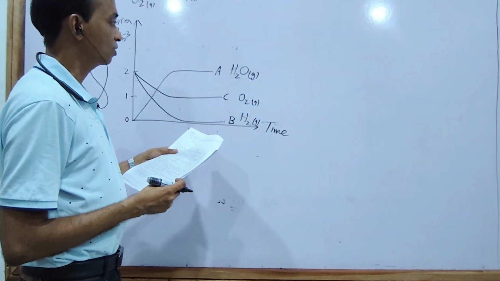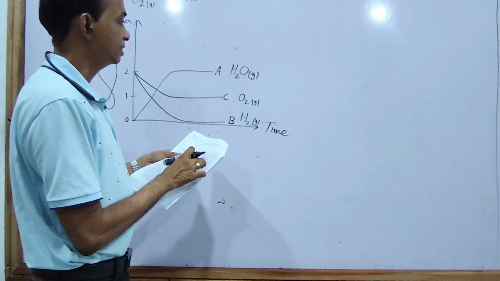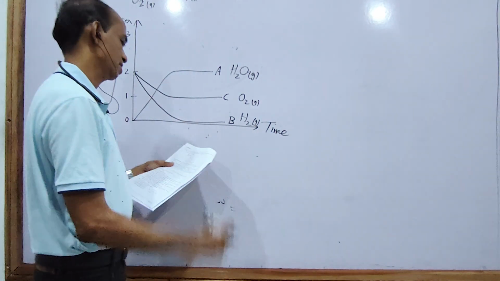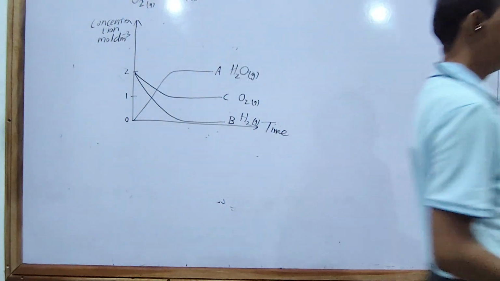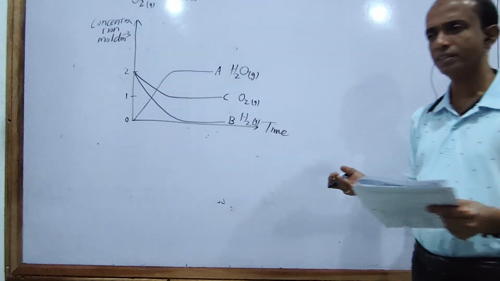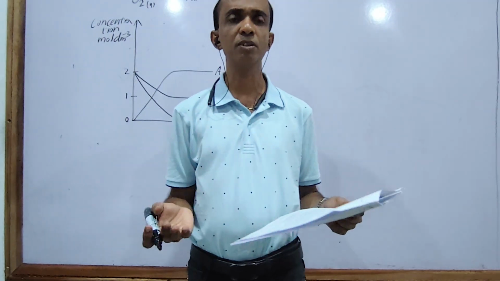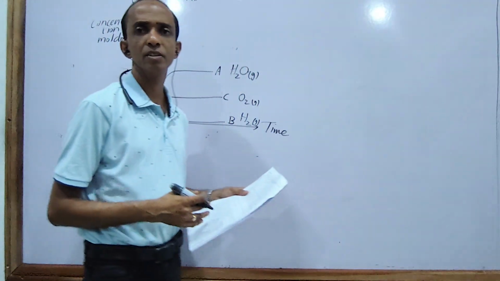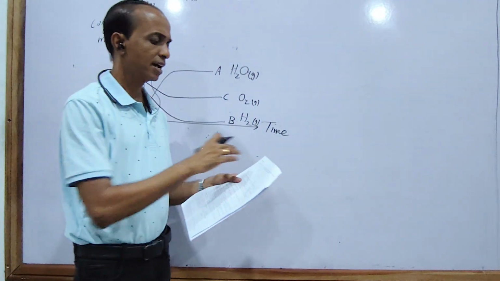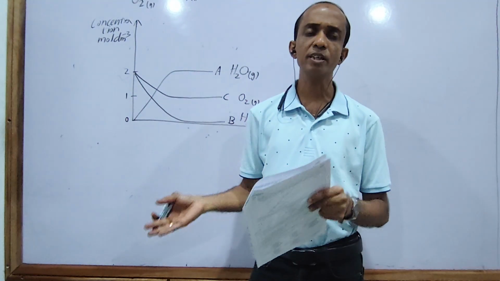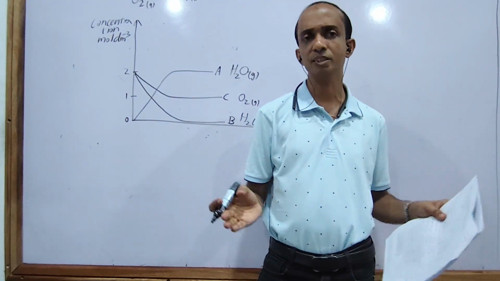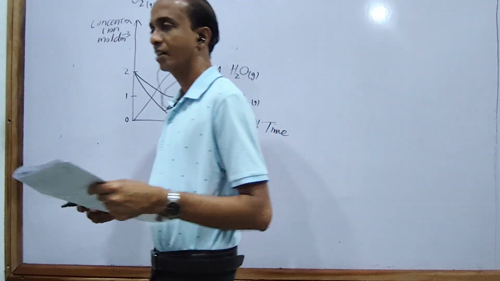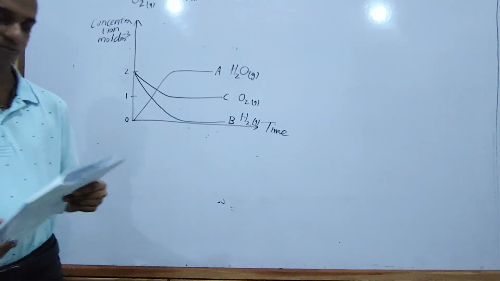Why? C is O2, yes, okay. And B is H2, that is okay. And A is H2O, okay. The answer is fifth. Very simple one. Stoichiometry is applied here, and Hess's law. Hess's law is actually in energetics, unit 5, and it is linked with stoichiometry. Stoichiometry is in unit 3, calculations. Very simple question, right? If you know the fundamental knowledge, you can get the answer.